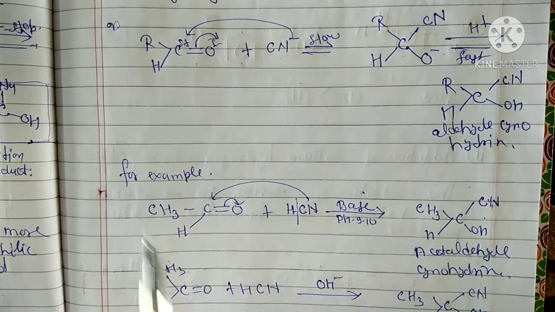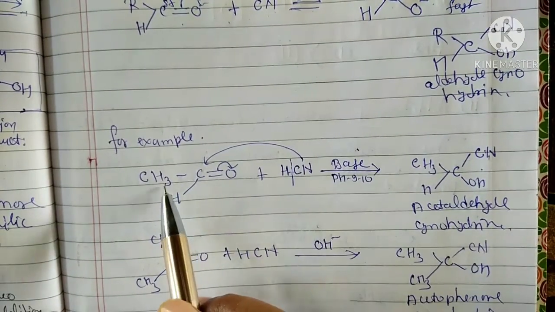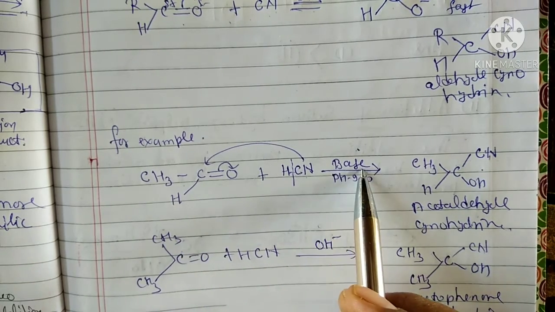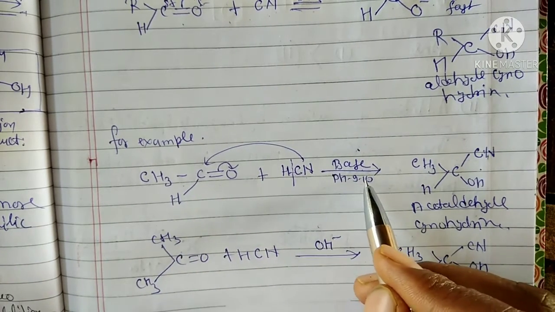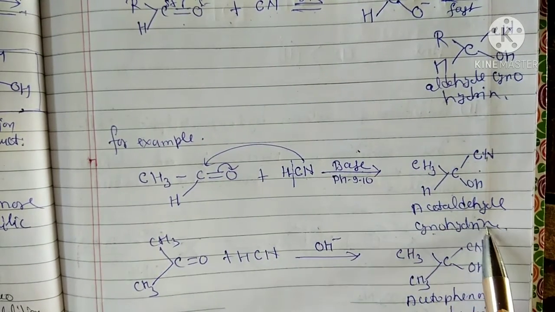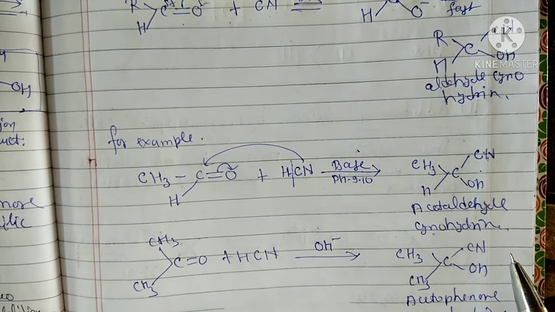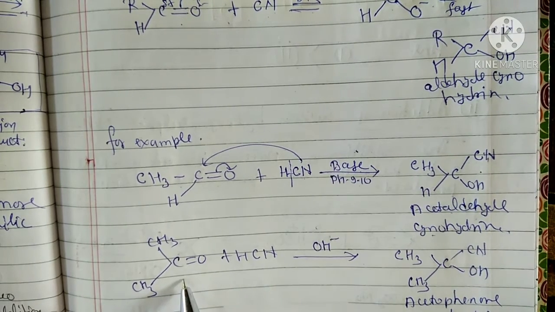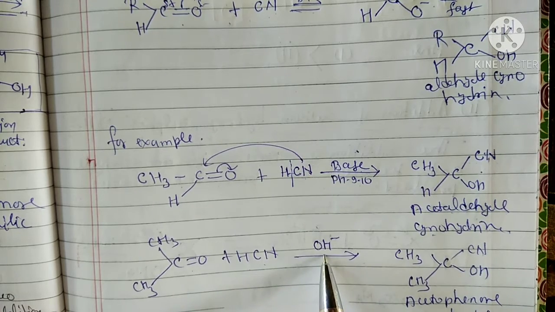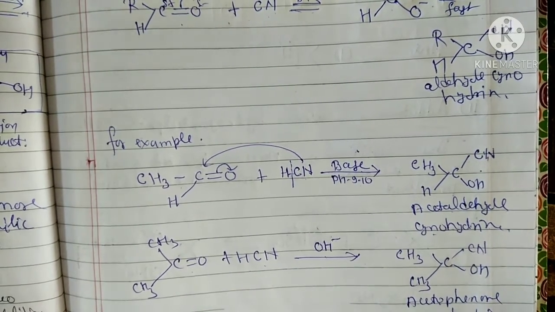For an example of a similar reaction, ethanal reacts with HCN in basic medium, with pH value 9 to 10, to form acetaldehyde cyanohydrin. Okay students, to form acetaldehyde cyanohydrin. Similarly, we take ketones, which react with HCN in basic medium, OH minus, to form acetophenone cyanohydrin.